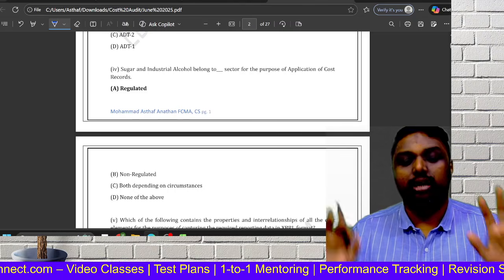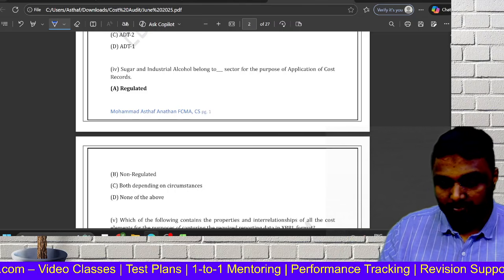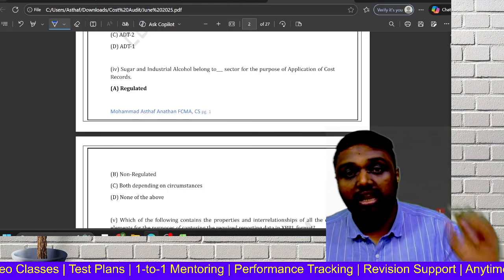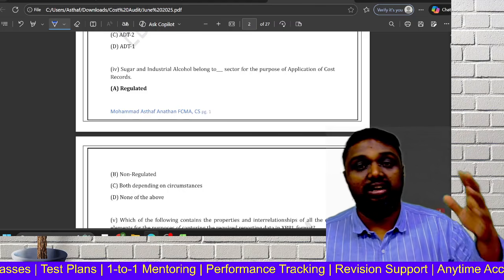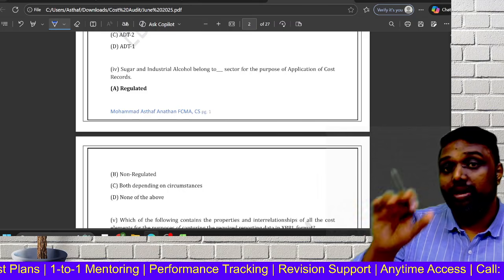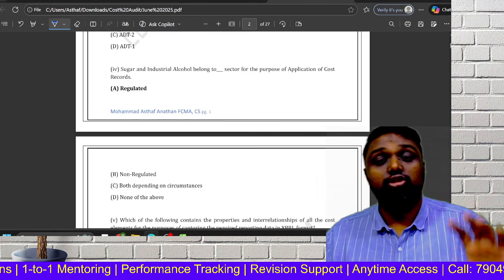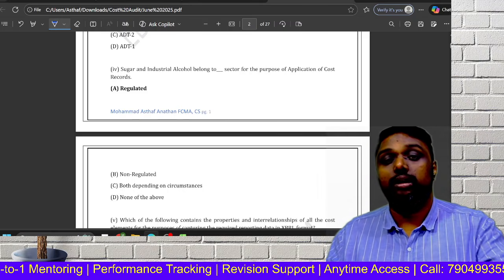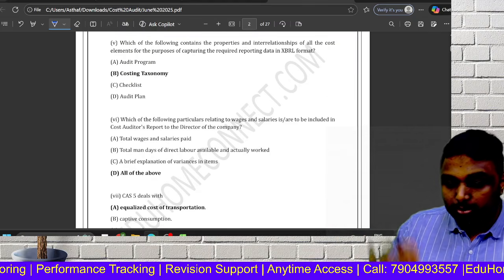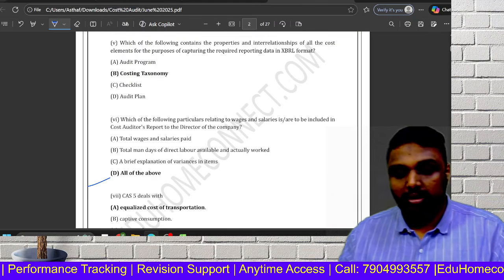Both are common industry, and sugar. You should remember all the 6 industries: telecommunication, sugar, fertilizer, drugs, generation and transmission of electricity. Those companies you should be able to remember, so that those are regulated, the remaining are non-regulated. Correct? Yes, up to this, all are coming from our book.